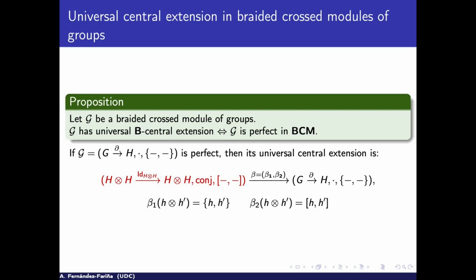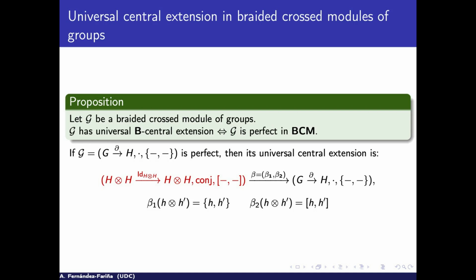This is an already known thing in semi-abelian categories between properties. It is also always true that a universal central extension exists if and only if it is perfect, but the new thing is the calculation. We found what it was, and it was very easy. We have the H group, we take the semidirect product by itself with the identity, the conjugation, and the commutator. And that works as the universal central extension. So it seems a little easier than what it is normally. That's normal because we have a little more restrictions.